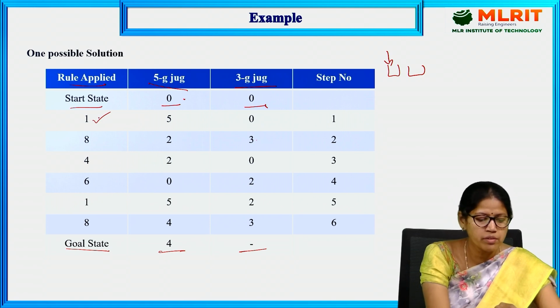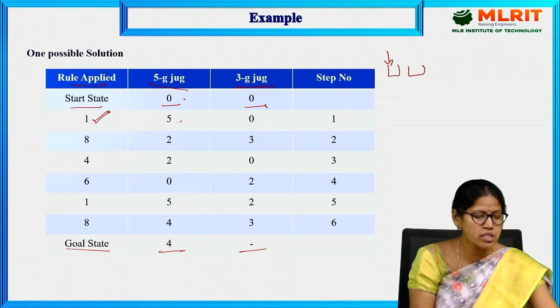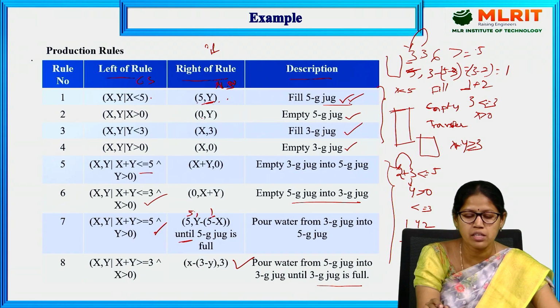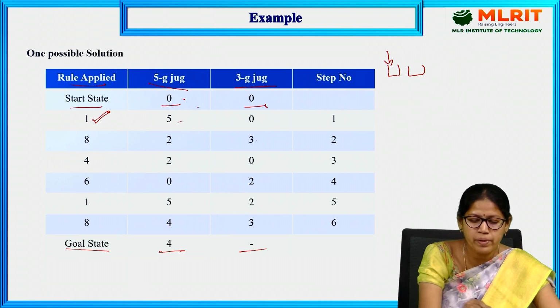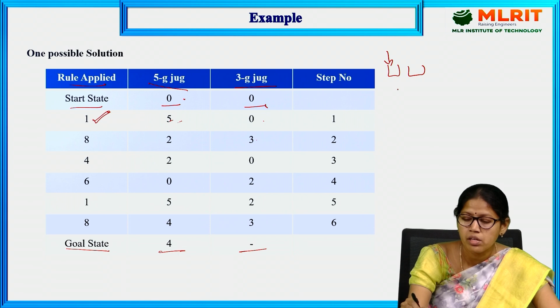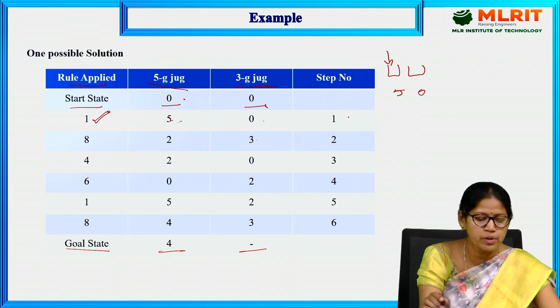You can fill the 3G jug and we can solve it using the 3G jug also. So, let's see the first one. We are applying the first rule. What is the first rule? Fill the 5G jug. After filling, what happens? 5, 0. The 5G contains 5 water, 3G contains 0. Step number 1.